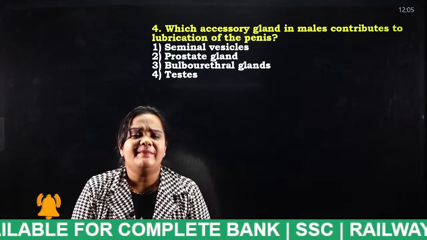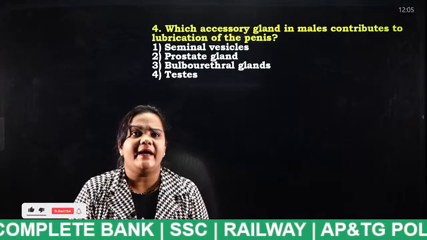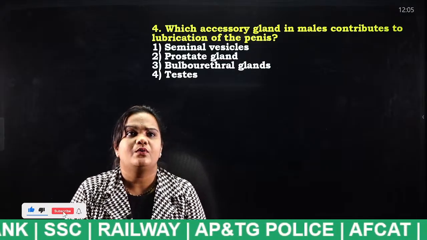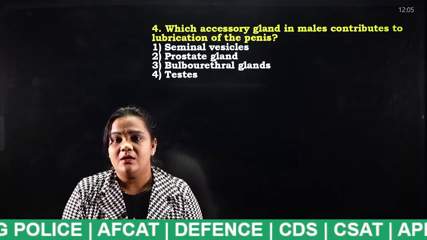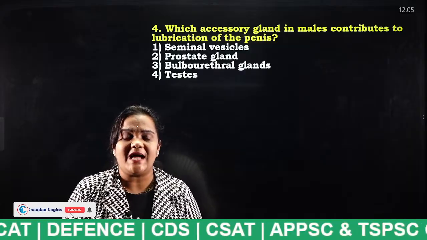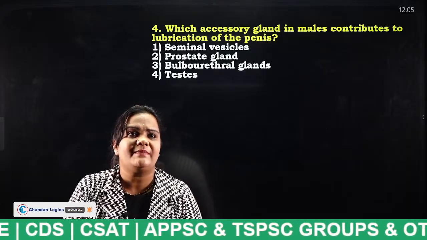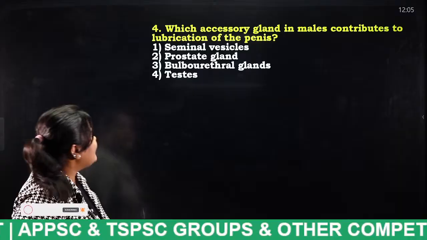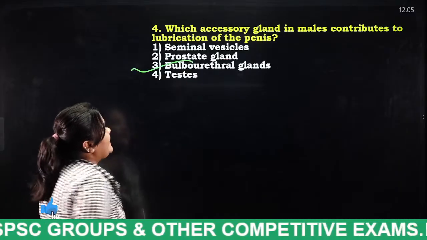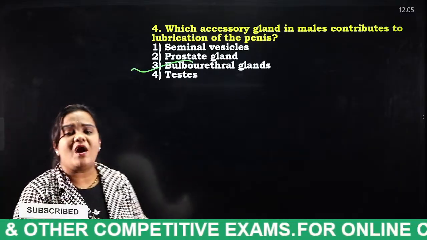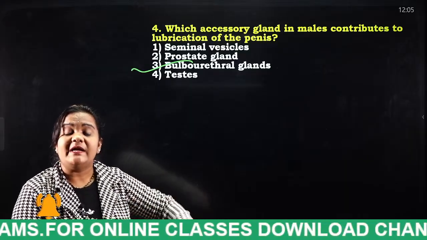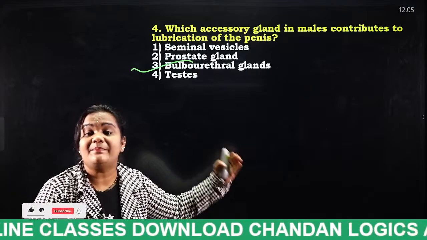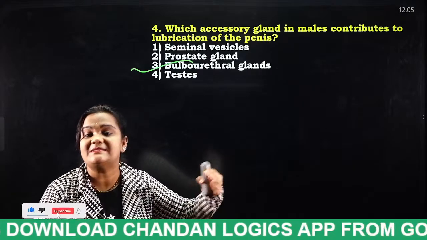Everybody, I am displaying the MCQ. You must answer the question. Why? Because I have explained each and everything in detail. So if you are not answering, that means you did not listen to my class properly. What is the answer? Very good, students. Okay, bulbourethral glands. It will lubricate the penis, or it will reduce the acidity present in the sperm plus seminal fluid.